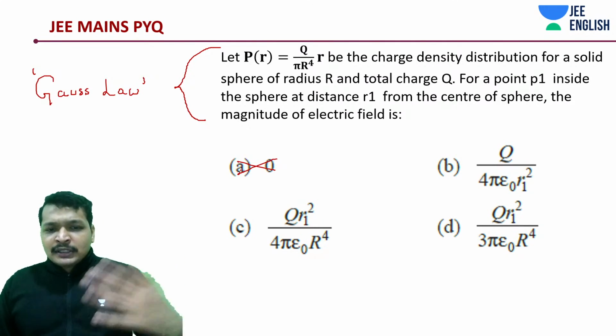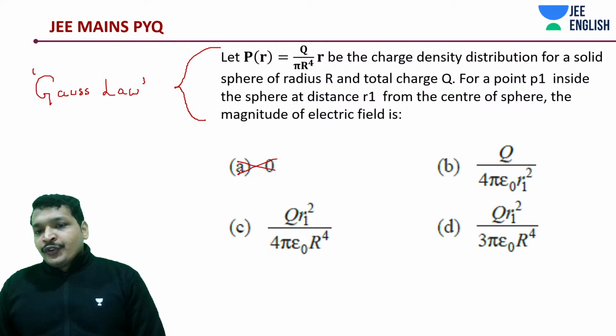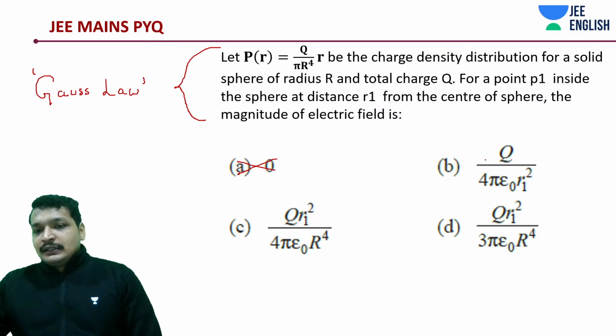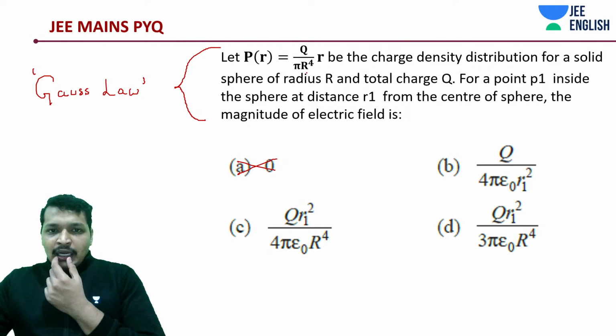Next, among these four, can we do it from over here? Probably it's possible. The other thing, it's not a uniform charge distribution, and you will only get this answer if you are going to say it's only dependent upon small r, and this value is dependent upon capital R. B cannot be right.